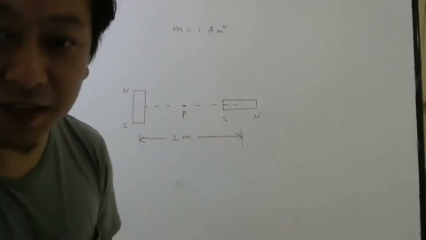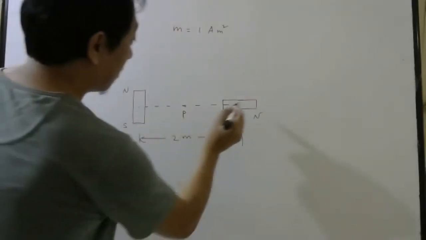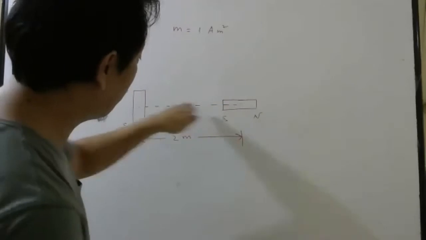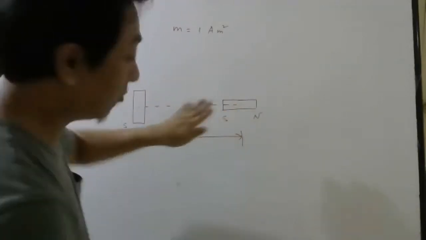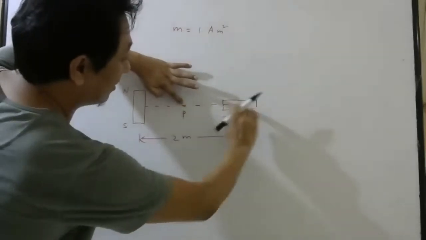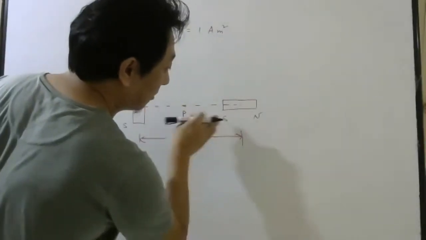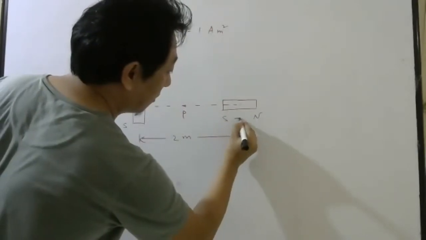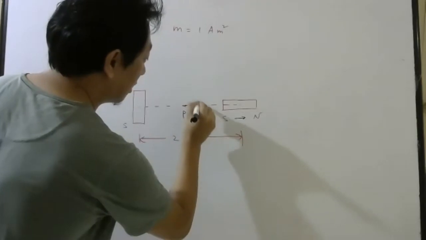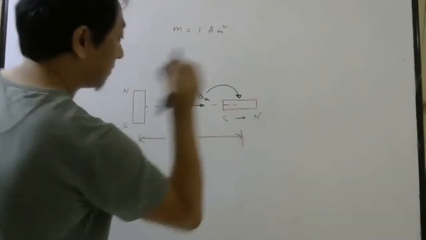So two magnets are there, so two magnetic fields will be there. But be careful. For this dipole, this point is where? Axial point. Yes or no? Axial for this magnet. So for this magnet, this point is on the axial line, so the magnetic field will be in the direction of the magnetic moment. For this, the magnetic moment is from south to north, so the magnetic field will be this way. So this will be your BA due to this one.